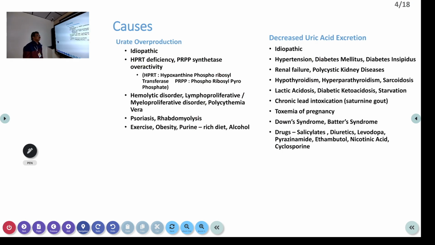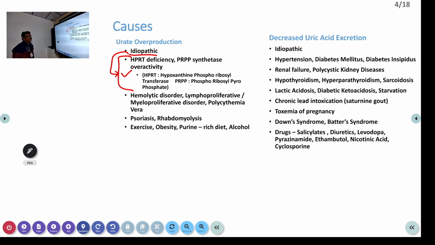Now, if you see the causes for uric acid overload in our body, there are various causes. Some are genetic causes, like deficiency of some enzymes, that we are not going to discuss because then we will be wasting our time on that. Some conditions are not modifiable. That's why this is present throughout their life, and we will have to continuously give treatment for them. Idiopathic, without any major cause, and most of the time this will come as idiopathic also.